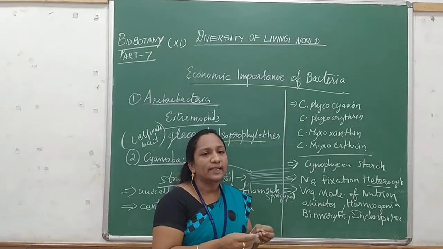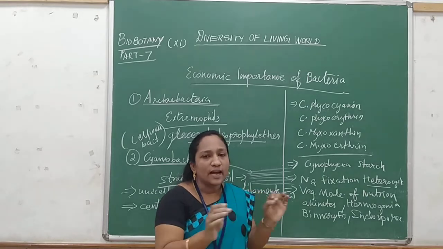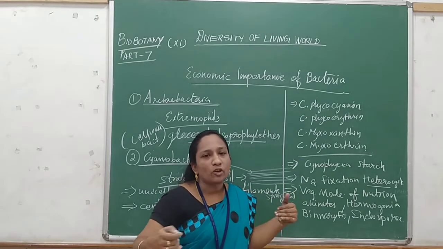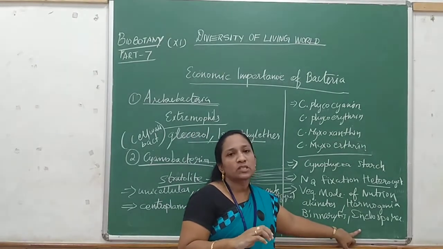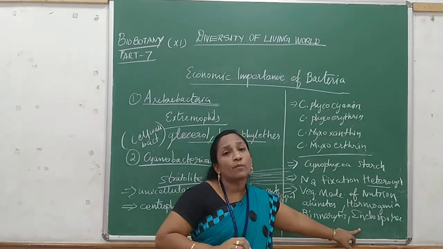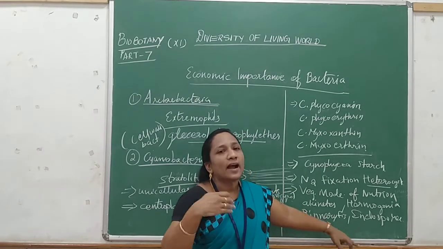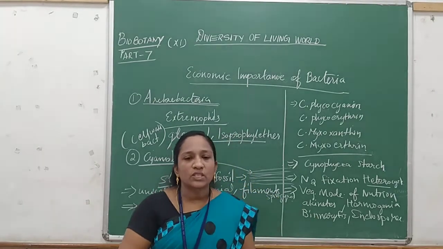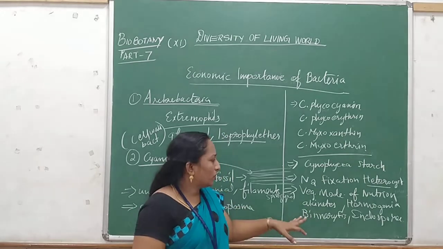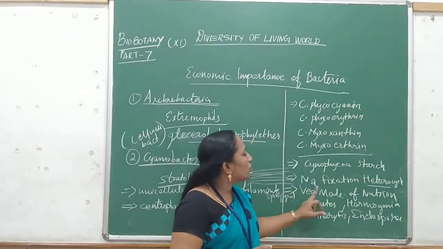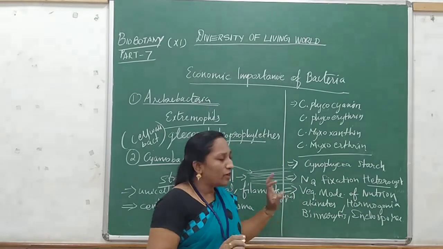That is, in one bacterium, the nucleic acid will start to divide, followed by the cytoplasmic division, then two cells are formed. And endospore also similarly, the cyst will be formed during the unfavorable condition, and later when the favorable condition comes, they will start to multiply. So this is called the vegetative mode of reproduction in the cyanobacteria.